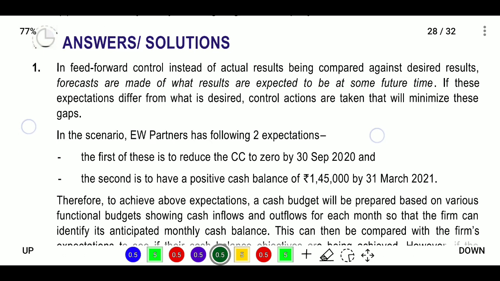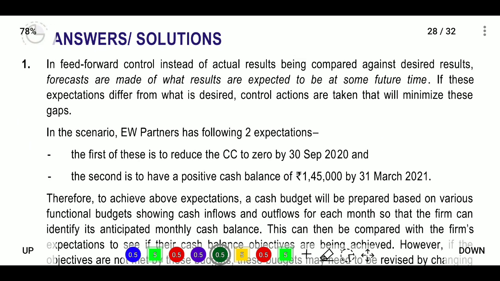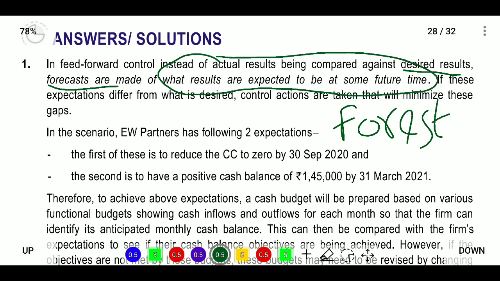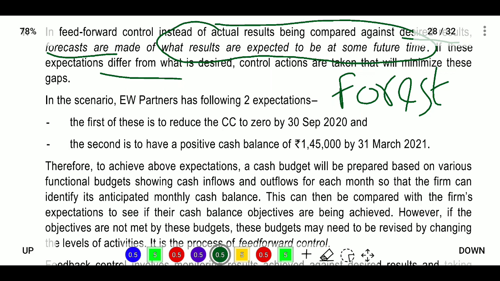In feed forward control, instead of actual results being compared against desired results, forecasts are made. Forecast means what? Provisions, projections, expectations, etc. Next, what results are expected at some future time? So whatever result you expect in some future term, we will forecast now itself. If the expectation differs, if there is any difference from what is desired, control actions will be taken to minimize these gaps.